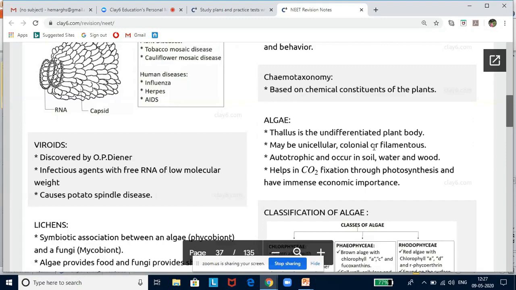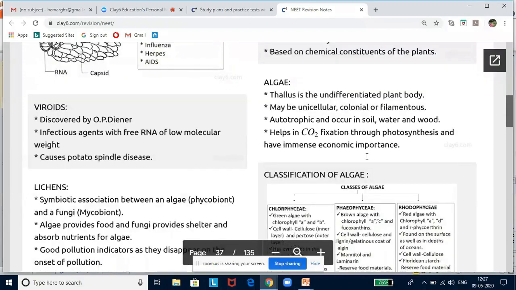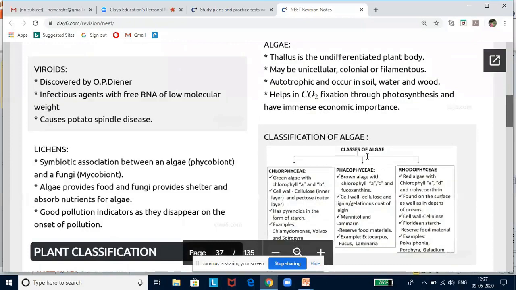They range from microscopic unicellular forms like Chlamydomonas to colonial Volvox or filamentous Ulothrix or Spirogyra, and you find very huge ones that run for 30 meters, like seaweeds or the sea kelps. Now, the major carbon dioxide fixation in the ocean is by these algae.